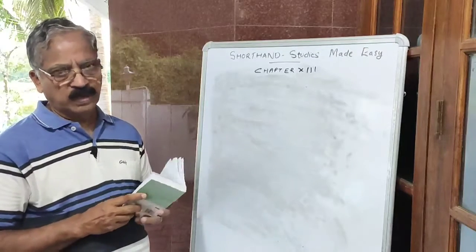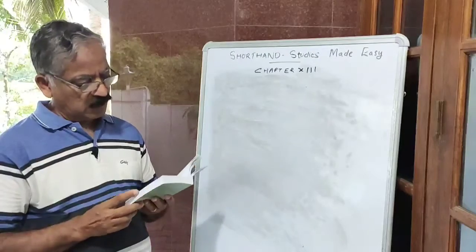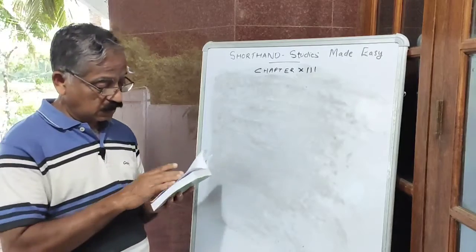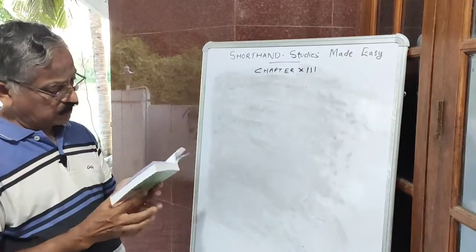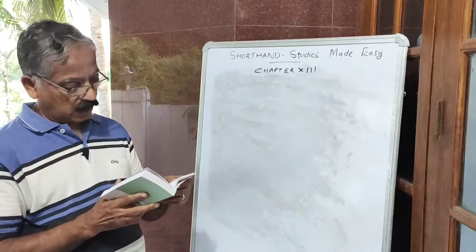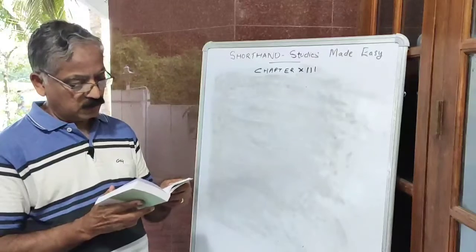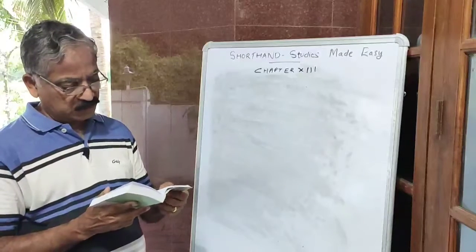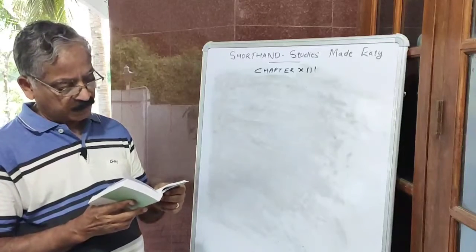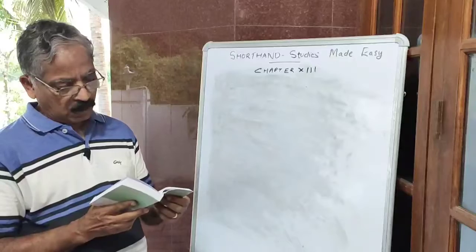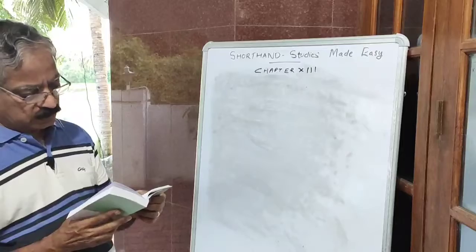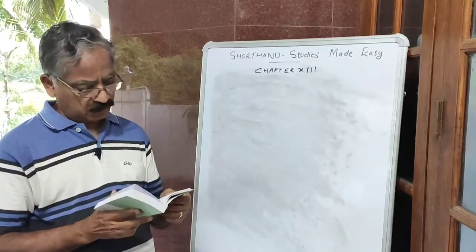For an initial hook like the R hook, a circle will be used initially. In that case, what sounds does it represent? That we have to study. Let me read from the book: initial S or SW or ST preceding a straight stroke hooked for R is expressed by writing the circle or loop on the same side as the R hook, that is with the right motion, like this.